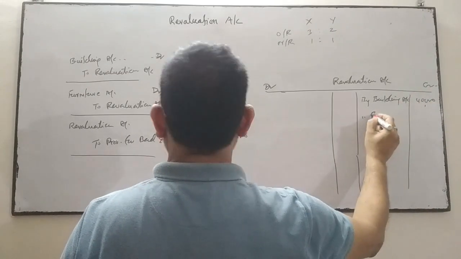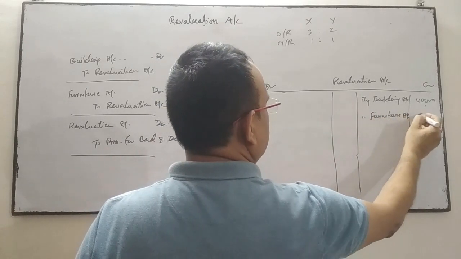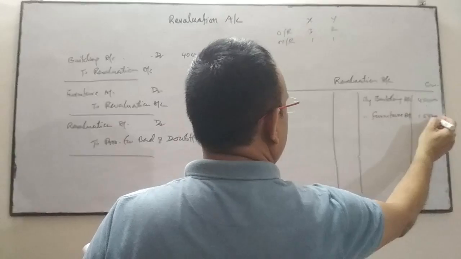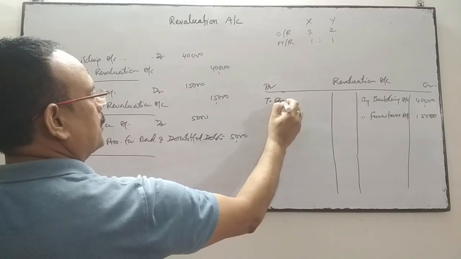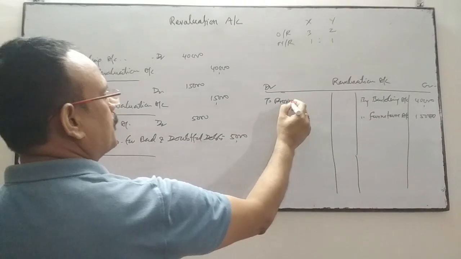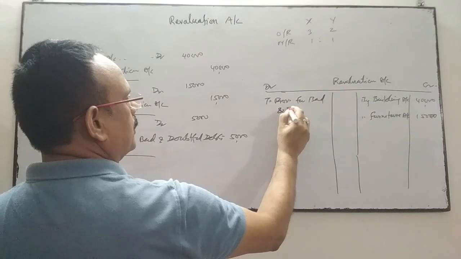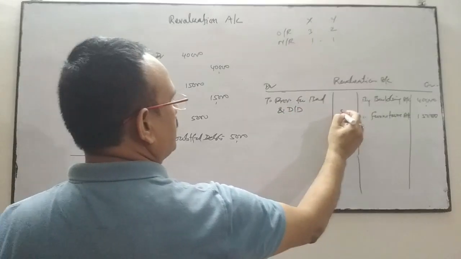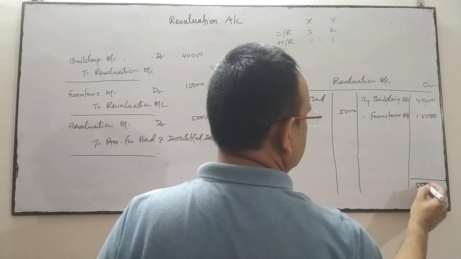Next, furniture will also be posted on the credit side because revaluation is credited, so it is 15,000. Next, provision for bad and doubtful debts will be posted on the debit side. It is 5,000. So the credit side total is more, it is 55,000.